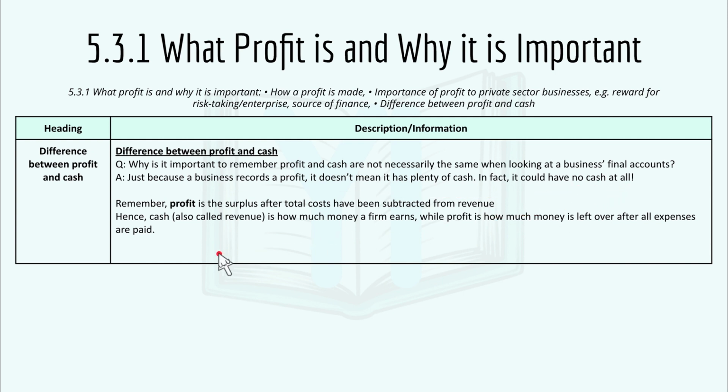Just remember that profit is a surplus after total costs have been subtracted from revenue. Hence, cash, also called revenue, is how much money a firm earns, while profit is how much money is left over after all expenses are paid.